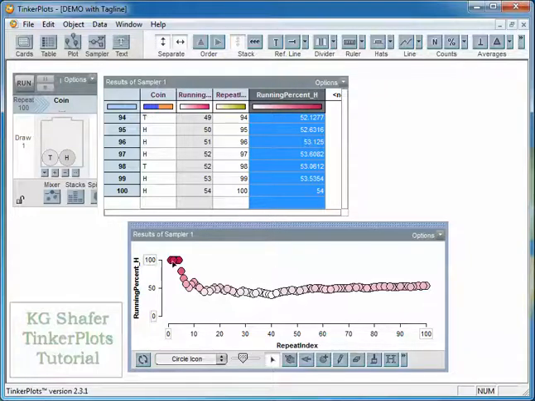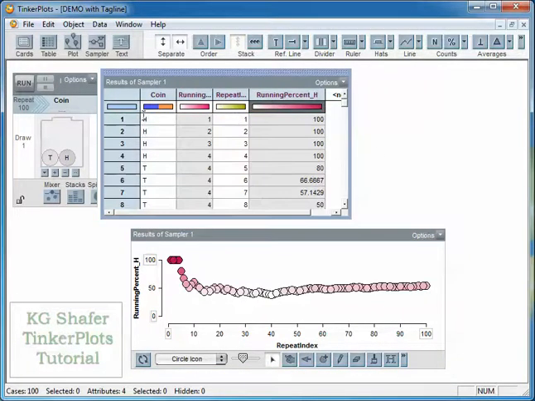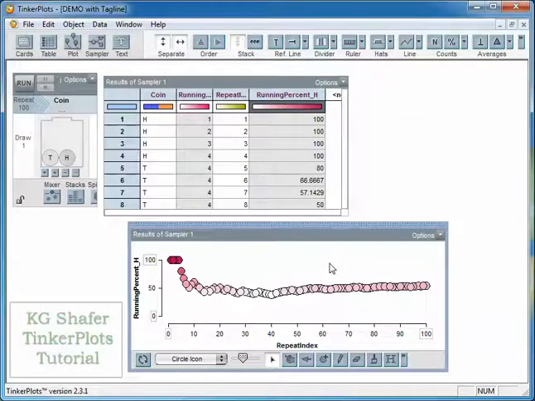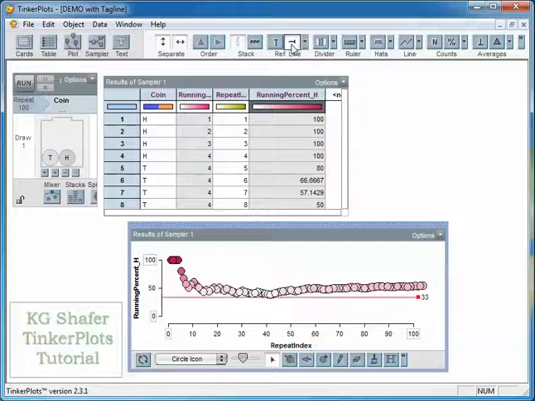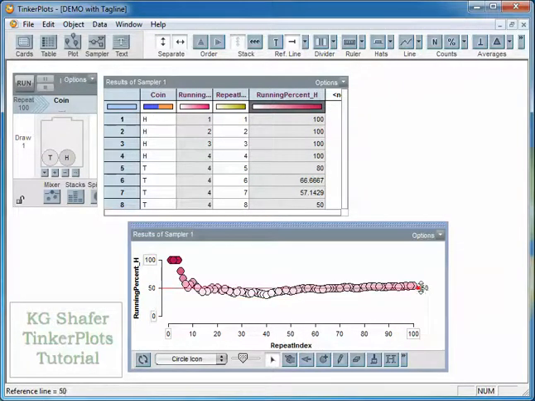And notice that we started out at 100% because we had a lot of what at the beginning of our experiment? We had a lot of heads, but then it started to come down because we started to get some tails. Next thing in this activity that you're going to be asked to do is put in a reference line. You can move this reference line up and down until you get where you want to eyeball it here, and notice that this is settling down at 54%, which is kind of surprising because we think it should be 50%.